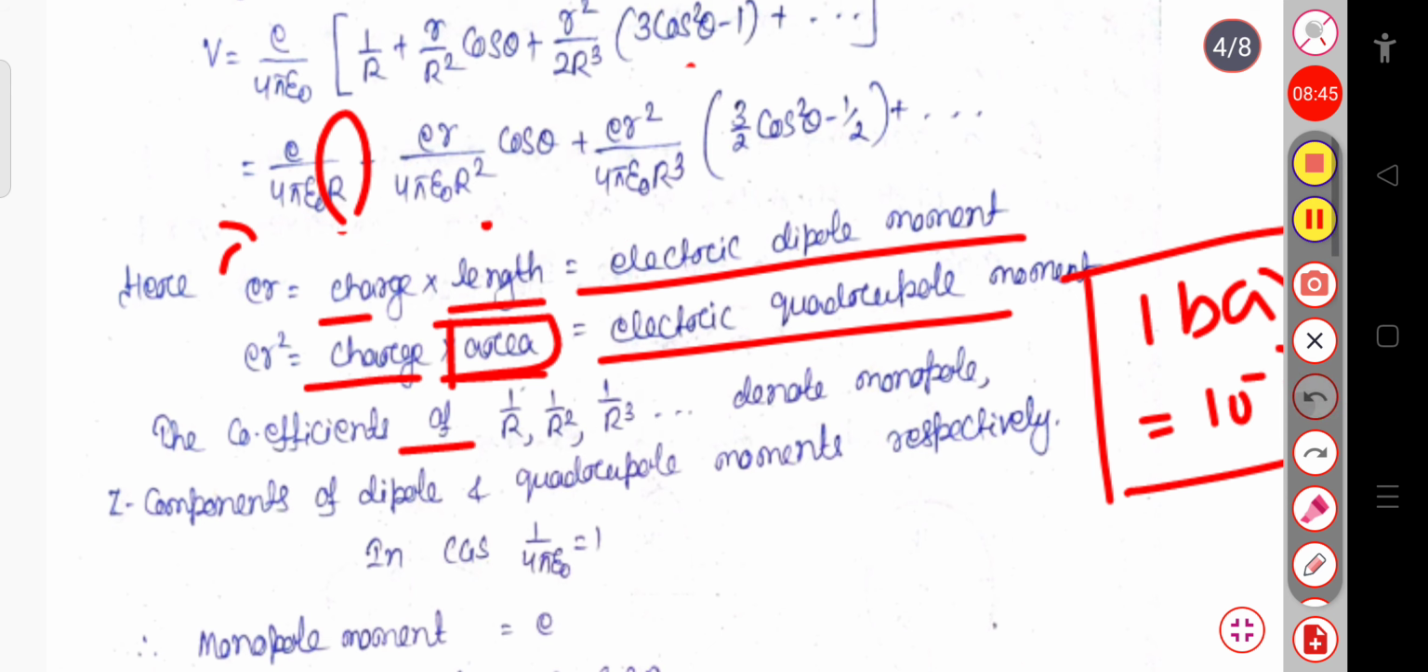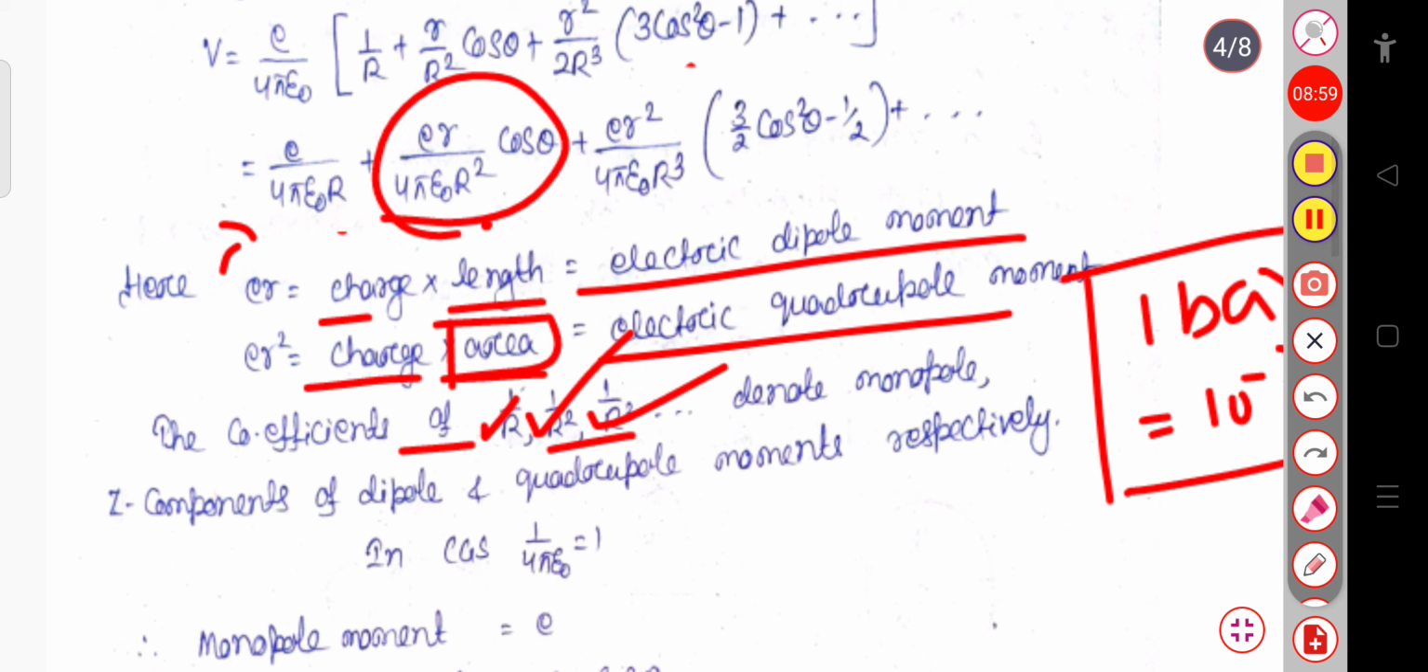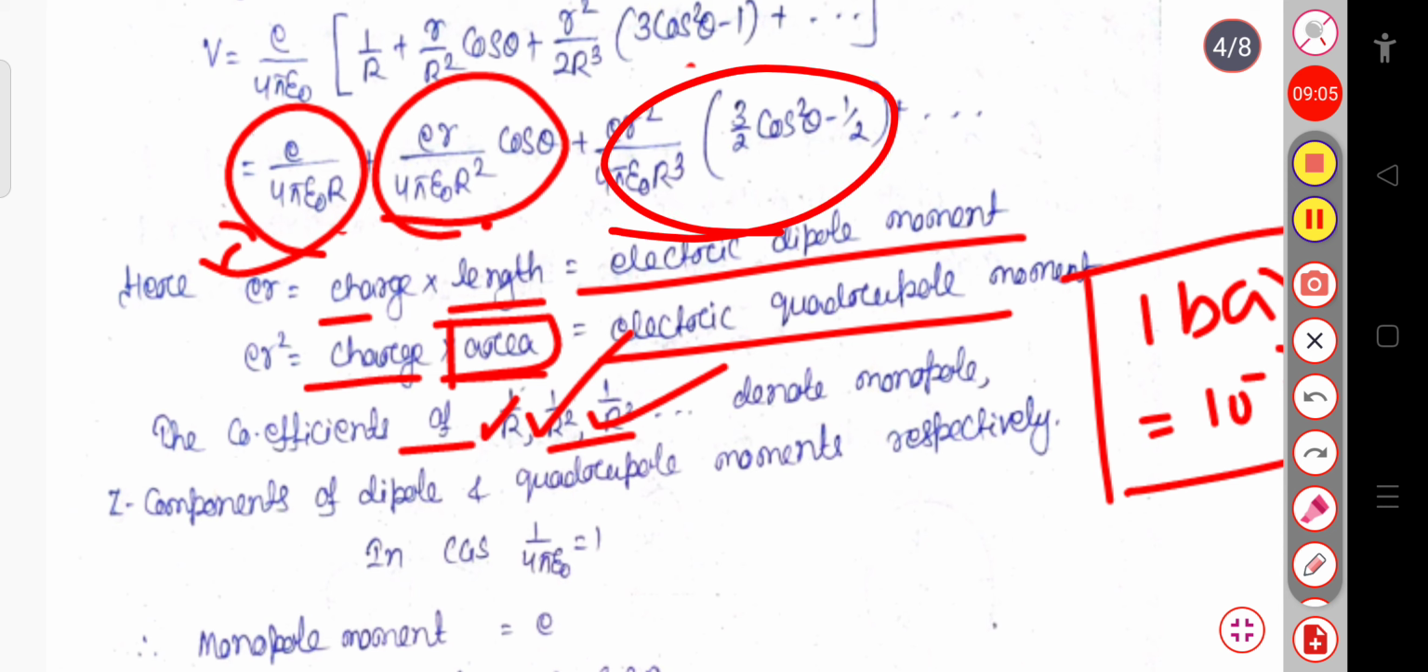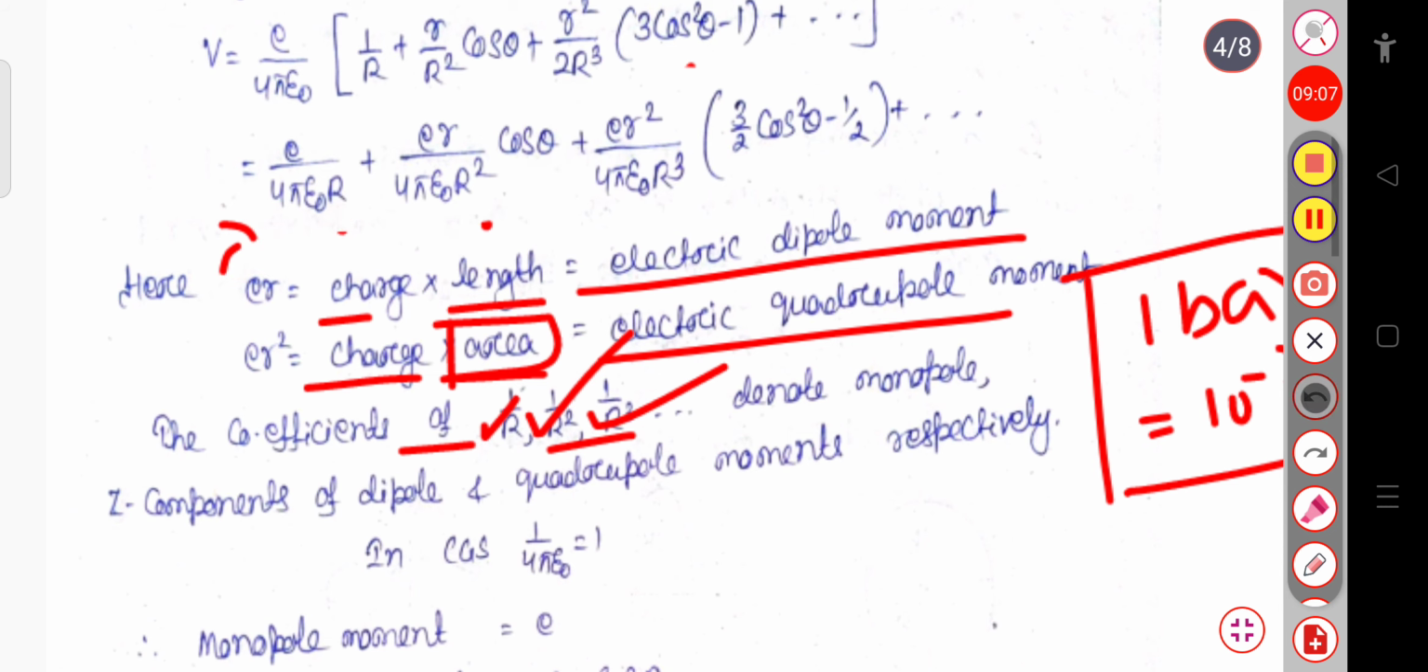So the coefficients of this 1 by r, 1 by r square, 1 by r cube denote the monopole, z component of the dipole, and the quadrupole moments respectively. So this term represents the dipole moment, this term is for the monopole moment, and this term will represent the quadrupole moment. And again we know in the CGS unit, this 1 by 4 pi epsilon naught term present in all these terms is equal to 1. So in CGS, 1 by 4 pi epsilon naught equals 1.